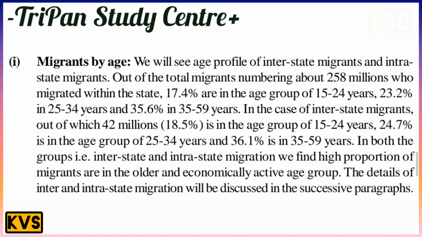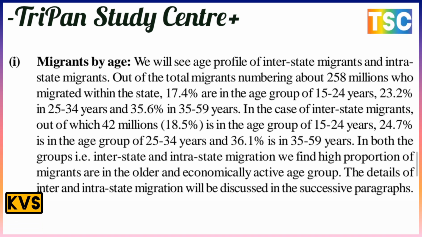There are 23.2% in 25 to 34 years, and 35.6% in the 35 to 59 age group. Here is the importance of migration. In the case of interstate migrants, out of 42 million, 18.5% are in the age group of 15 to 24 years, 24.7% in the age group of 25 to 34 years, and 36.1% in the 35 to 59 age group.